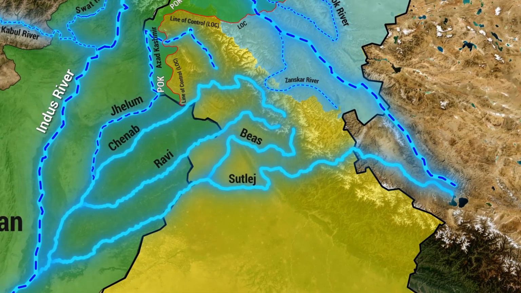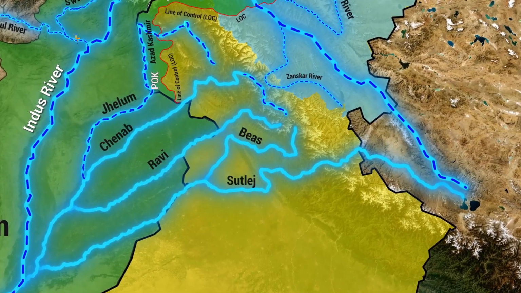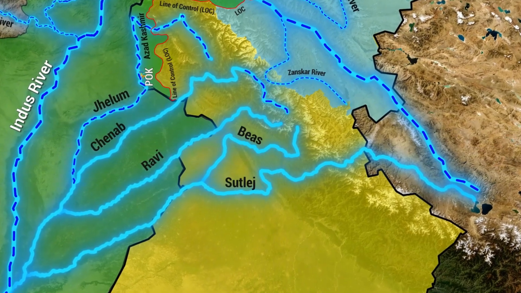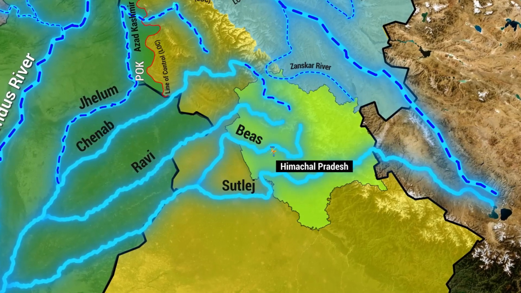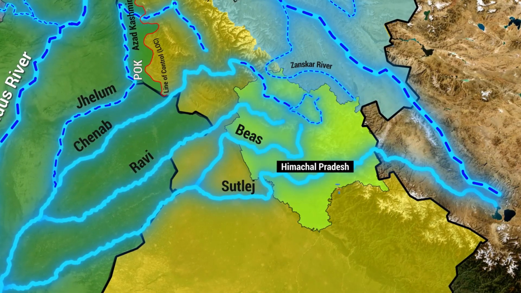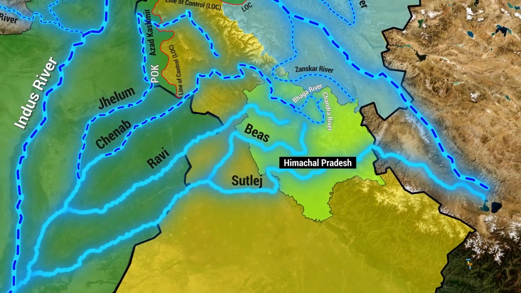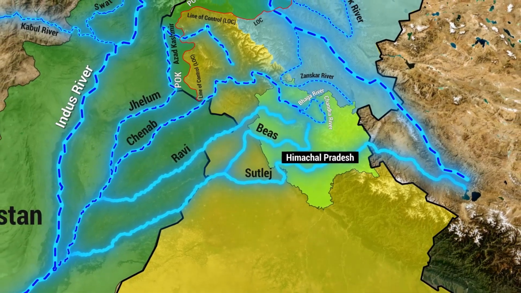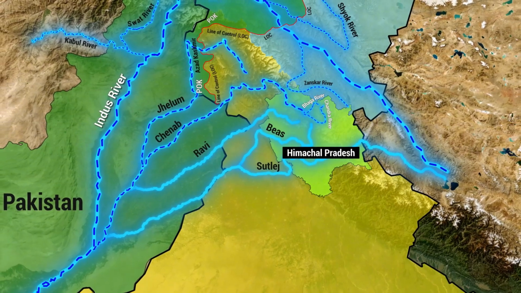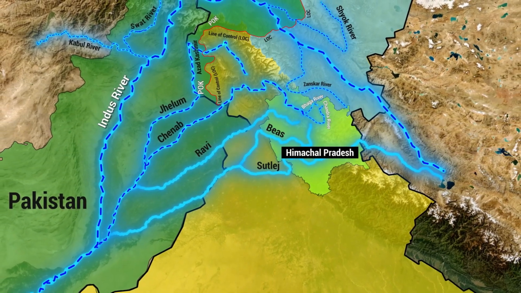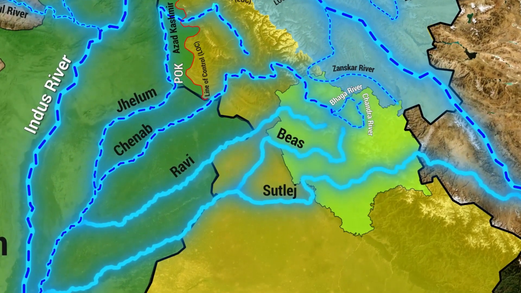Next is the Chenab River. It originates near the Baralacha Pass in the Upper Himalayas in the Lahaul region of Himachal Pradesh. It is formed by the union of two headwaters, the Chandra and Bhaga. The Chenab enters Pakistan through Jammu and Kashmir. In Pakistan, the Jhelum, Ravi and Satluj rivers join the Chenab River, and after that, Chenab finally merges with the Indus.